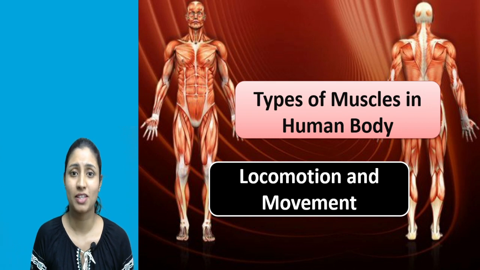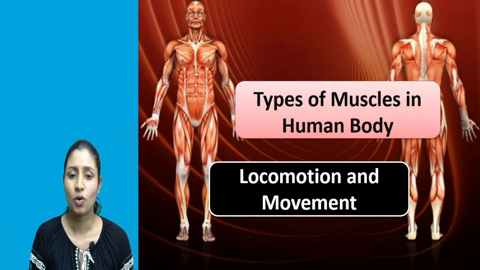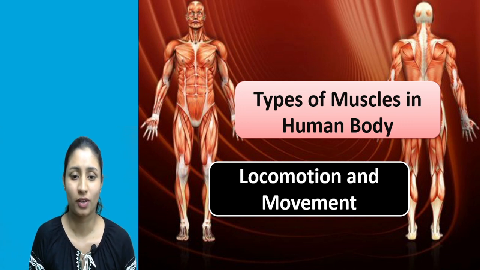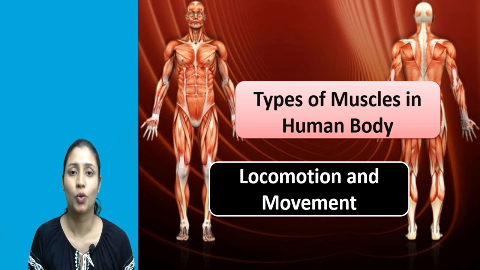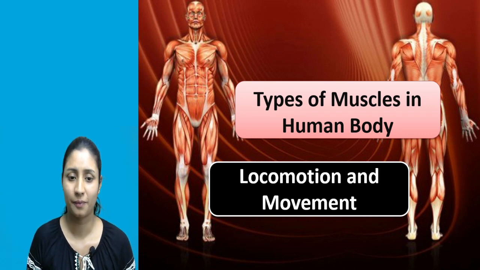Unlike human beings, humans have legs, and with the help of legs they can show locomotion. The legs are their locomotory organ. But in the case of plants, because they do not have any locomotory organ, they can't show locomotion. That means plants can show only one activity, and that is the movement.